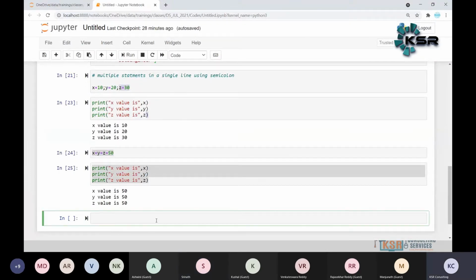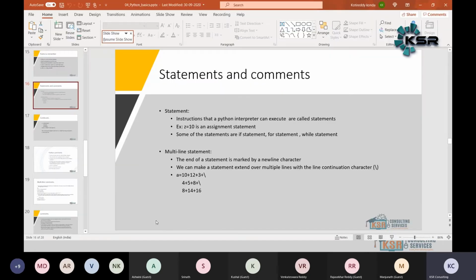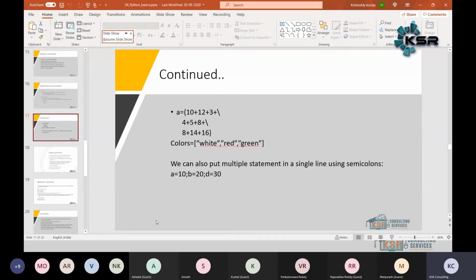Okay, so this is what I mean. This is about single line versus multiple lines of the given data. Any questions, guys? Any doubt? Okay, perfect. Now it is clear about this one. So these are the statements of single line versus multi line.